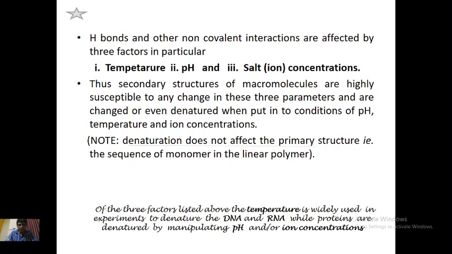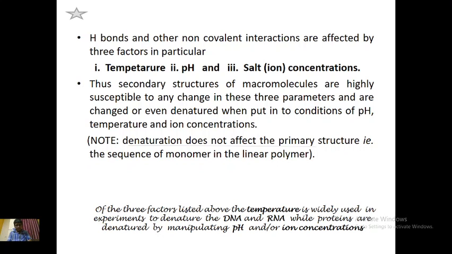Hydrogen bonds and other non-covalent interactions are affected by three factors in particular: temperature, pH and salt concentration. So if we change any of these three or a combination of these three, then the structure of these molecules will be affected, and that is why we use these three parameters: temperature, pH, and salt concentration in the experiments of molecular biology to manipulate the structures.